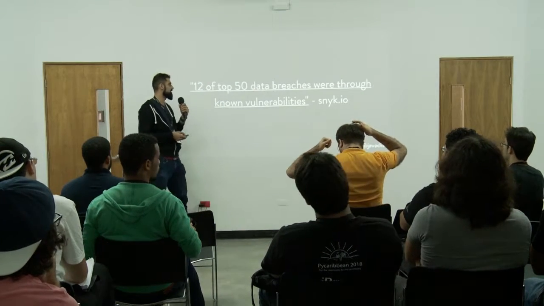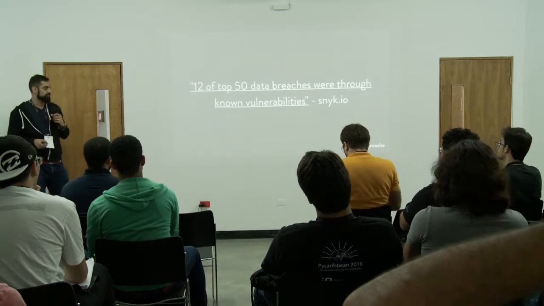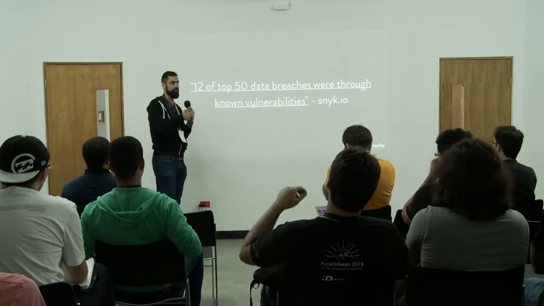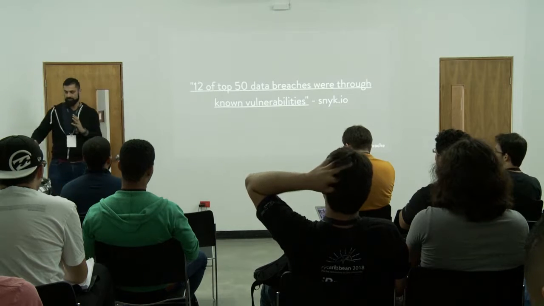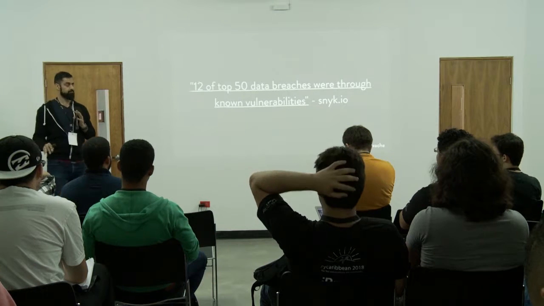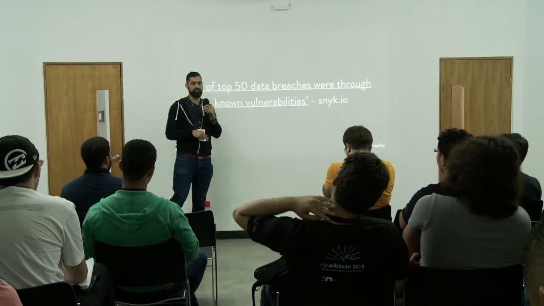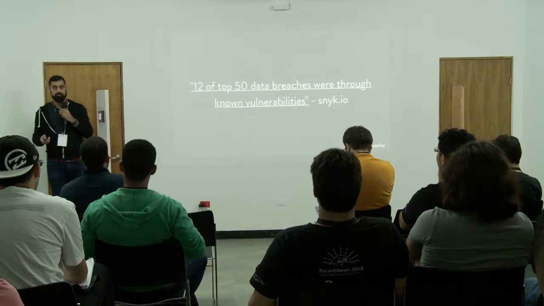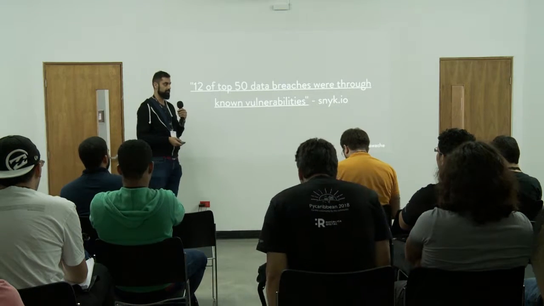This is Sneakers, a data security firm. They're used a lot in JavaScript land, but they also have support for Python and Ruby and a bunch of other languages. They did a study in, I've got my notes, I think 2016. 12 of the top 50 data breaches were through known vulnerabilities. That's 25%. 25% of all breaches are through known vulnerabilities. Known.